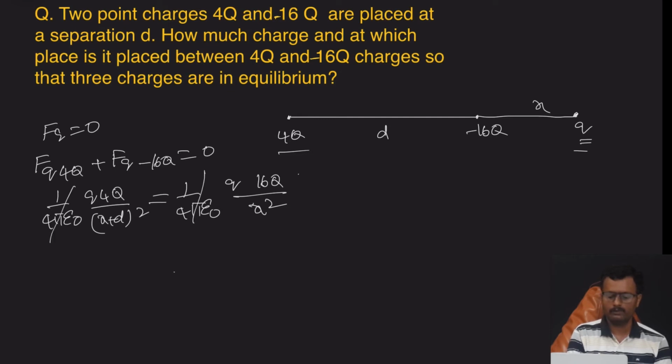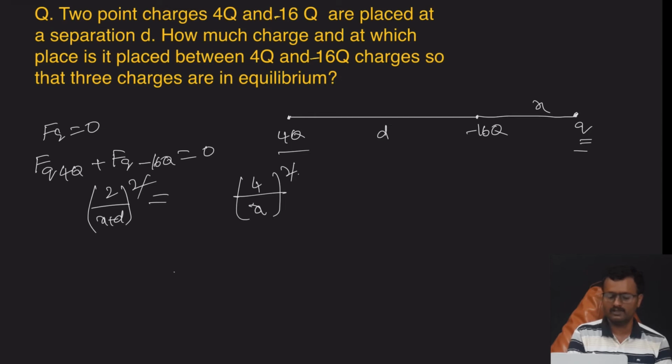1 by 4 pi epsilon naught cancels, q cancels, and the other q also cancels. 4 is nothing but 2 square, 16 is nothing but 4 square. 2 square by x plus d whole square is equal to 4 square by x square, that is 2 by x plus d whole square equals 4 by x whole square. See, here the squares cancel.